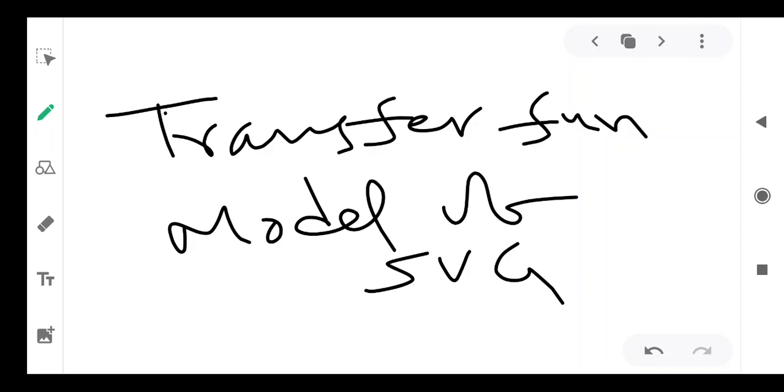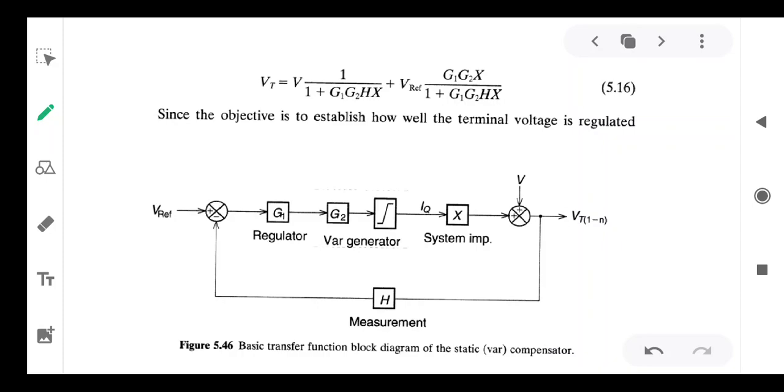Now let me focus on that. Let us understand the transfer function model of SVG, static var generator. This static var generator may be variable impedance type, that is SVC, static var compensator, or converter based compensator, STATCOM. So either of these can be modeled as transfer function models or dynamical models of the power system. So this is the transfer function model of SVG, both STATCOM as well as SVC.